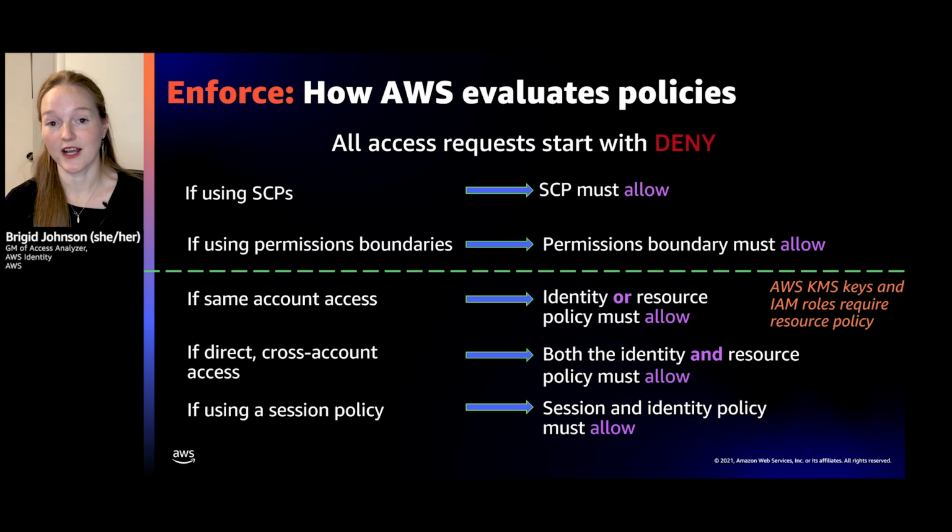For direct cross-account access, both the identity policy and the resource policy must allow. And so we think about this as like the hotel room with the two doors that need to open. Both the resource policy must say, yep, we're good, and the identity policy must say, yep, we're good, and then access will be granted. And if you're using a session policy with roles, the session policy must allow and the identity policy must allow. All right.